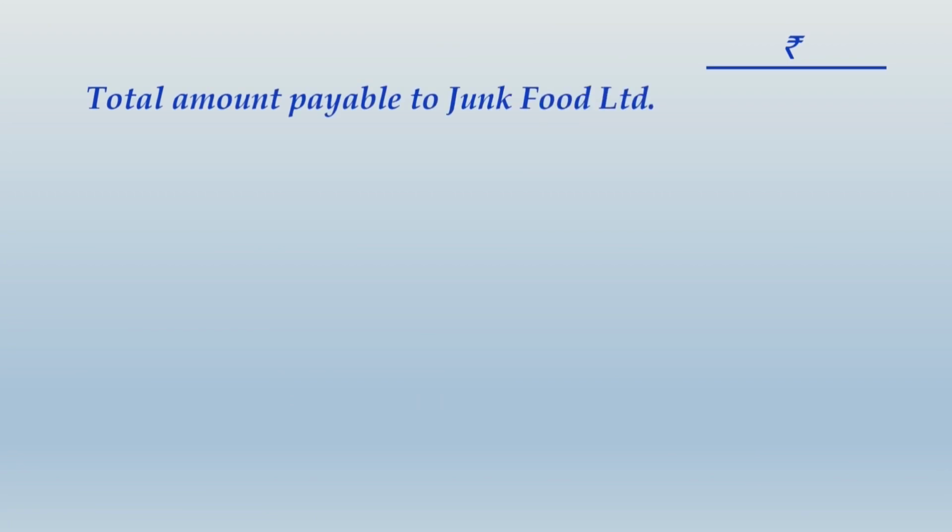Let us move ahead and determine the amount of goodwill that might arise on this business combination. So the total amount payable to Junk Food Limited was 61,20,000. Now you should understand one thing very well. This amount includes the amount of penalty paid, and penalty paid was 9,60,000.